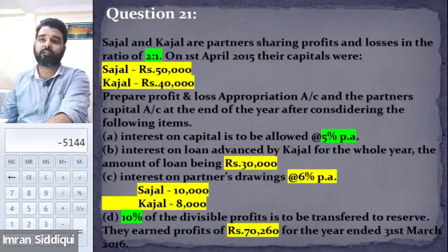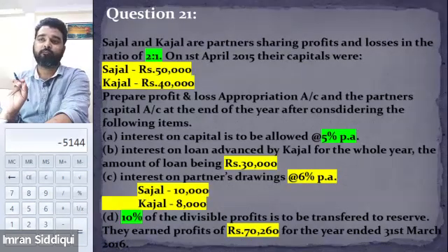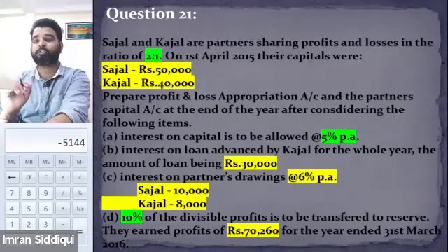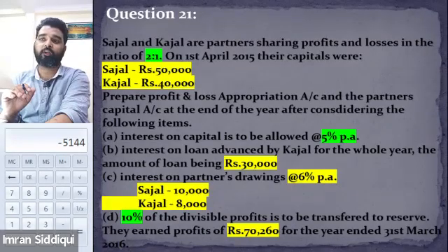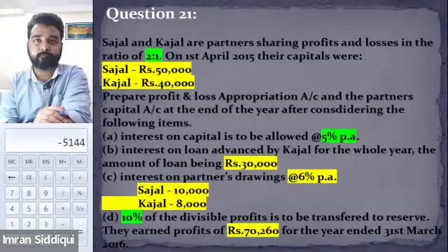But in this question, the question says that Kajal has given a loan of 30,000, but it does not specify at what rate she will be able to claim interest on such loan. So since it is not mentioned, in such a situation the rate of interest that will be applicable will be 6%.